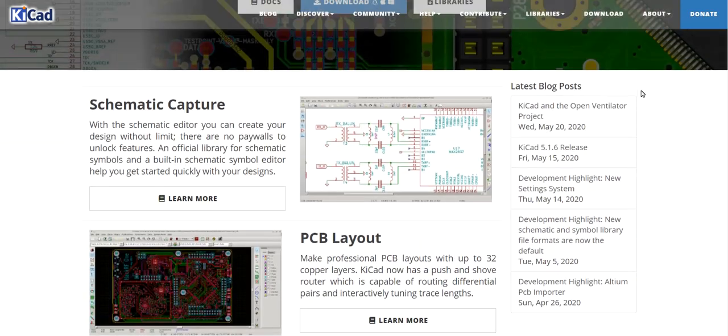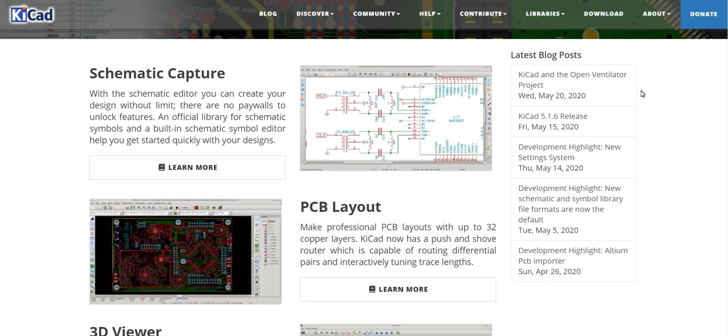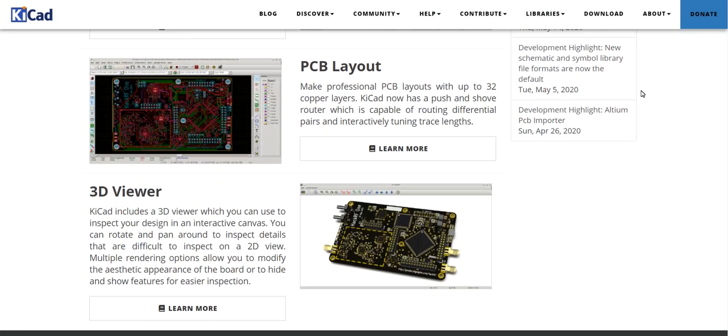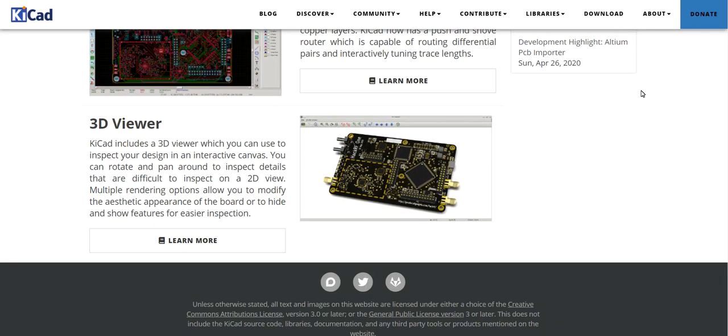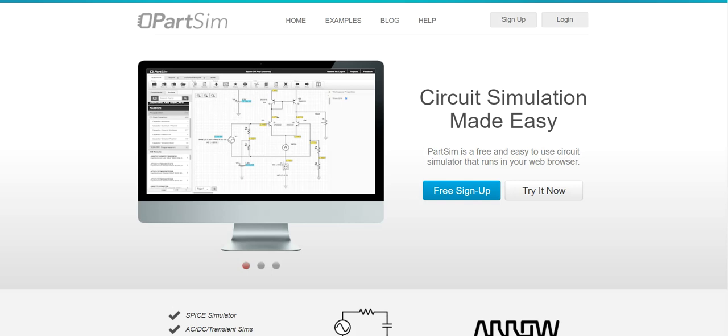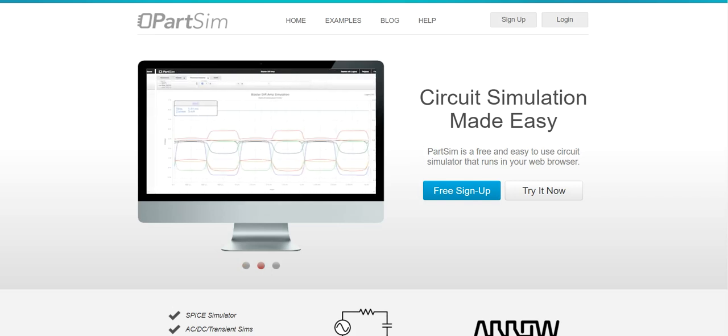Here you can do schematic diagrams, PCB layout, and you can also see a 3D view of that circuit. The next software is PartSim. You can see on the screen: circuit simulation made easy.